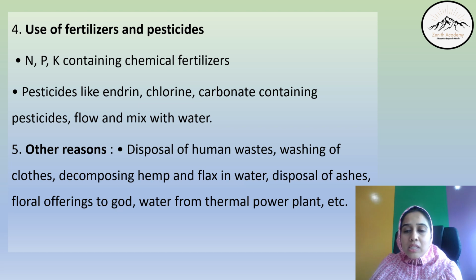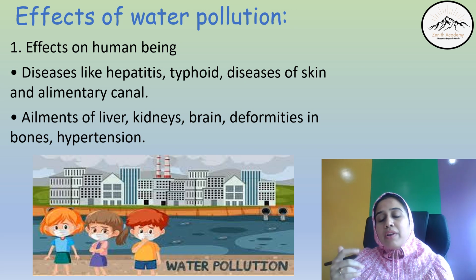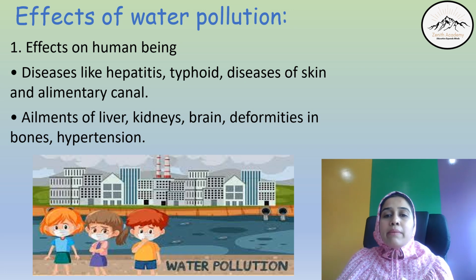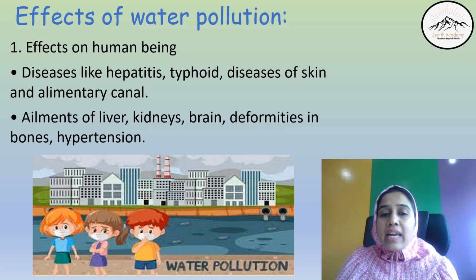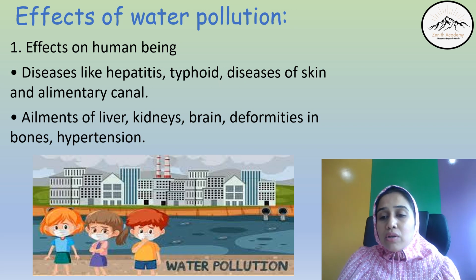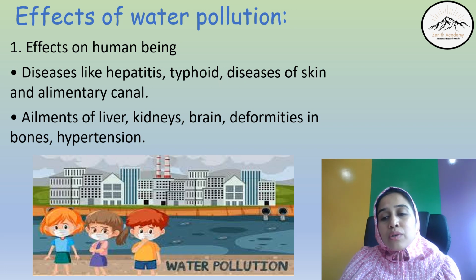Now we have seen the reasons, man-made and natural, of water pollution. Now we see the effects of water pollution. First is the effect on human beings. We drink water, we use water for hygienic purposes, we use water for cooking. So ultimately water is entering our body, touching our skin. So we get diseases like hepatitis, typhoid, skin diseases, and alimentary canal diseases. Also, we get ailments of organs like liver, kidney, brain deformities, bones, and also hypertension, because there are many chemicals and radioactive residues present in the water.